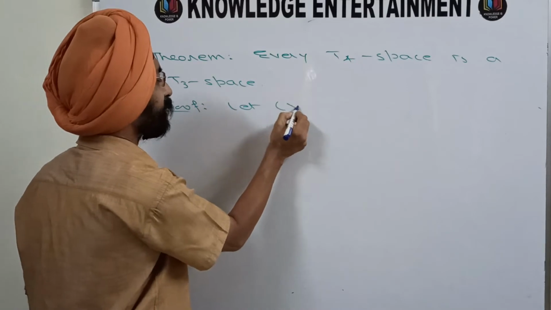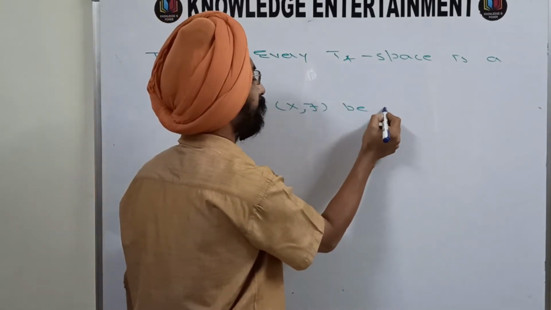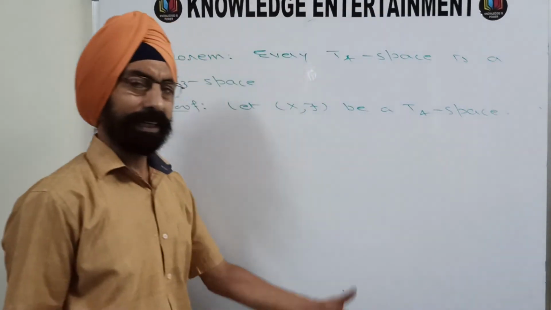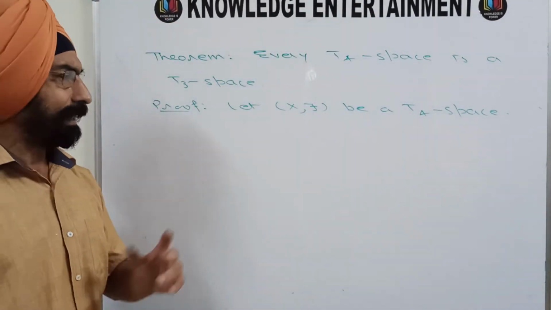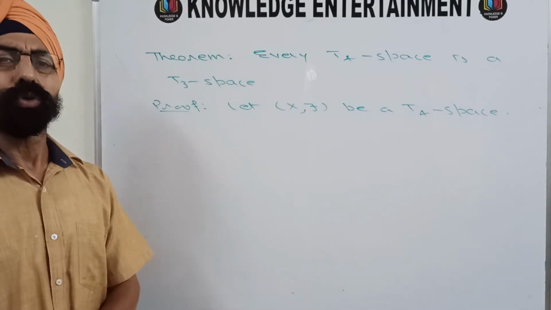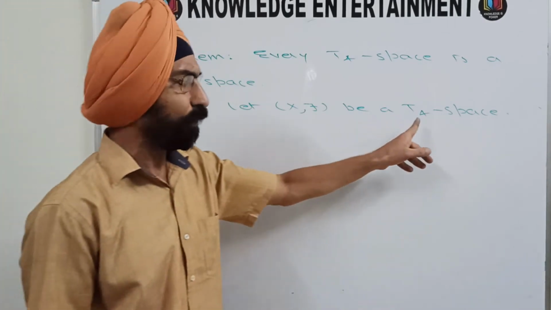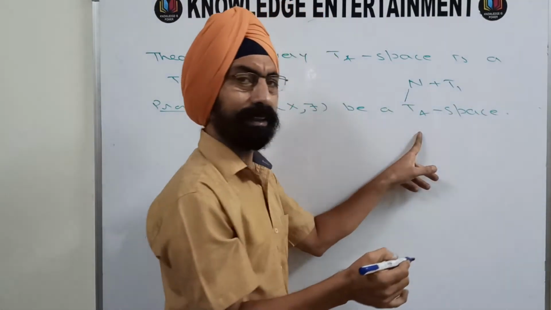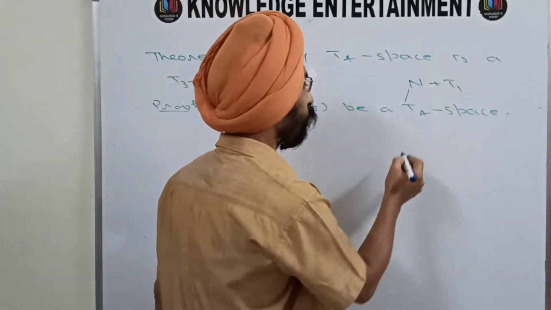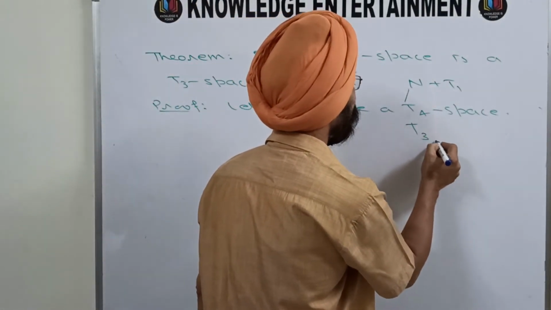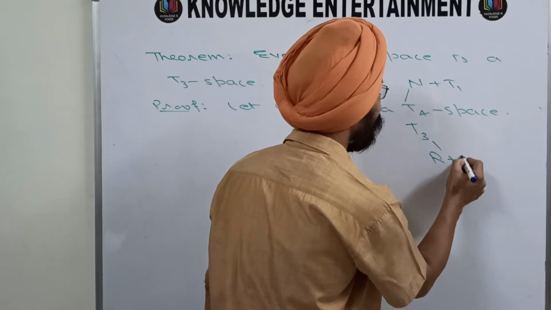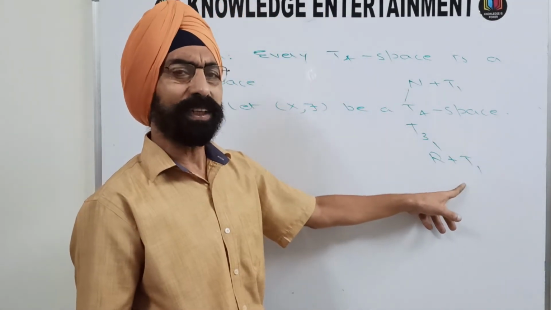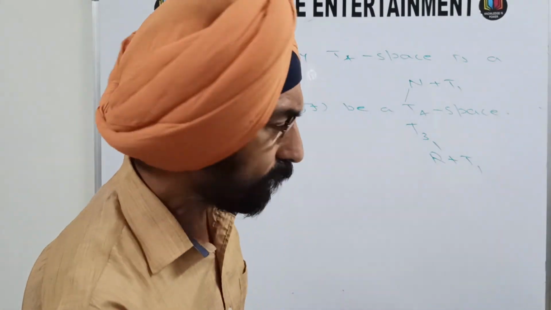So for the proof, let (X, tau) be a T4 space. So I have taken a T4 space, and now I will prove that it is also a T3 space. T4 means it is normal and it is T1. This is given. And what are we to show? We are to show that it is T3. That means we are to show that it is regular and T1. T1 already is given. So it is sufficient to show that it is a regular space.